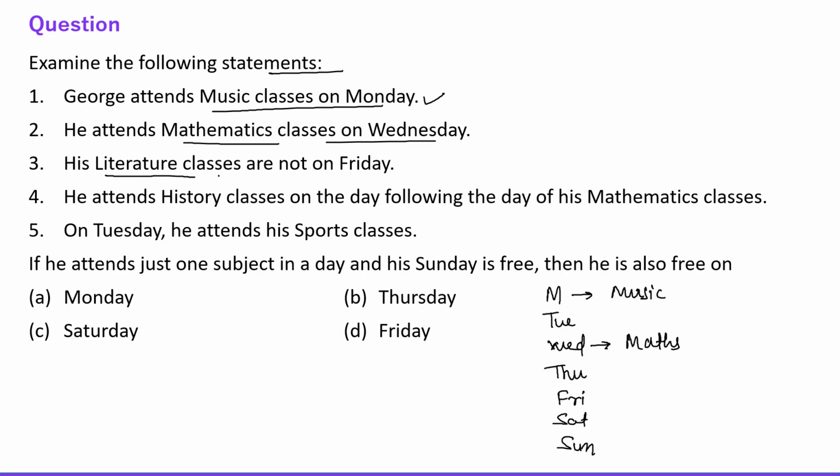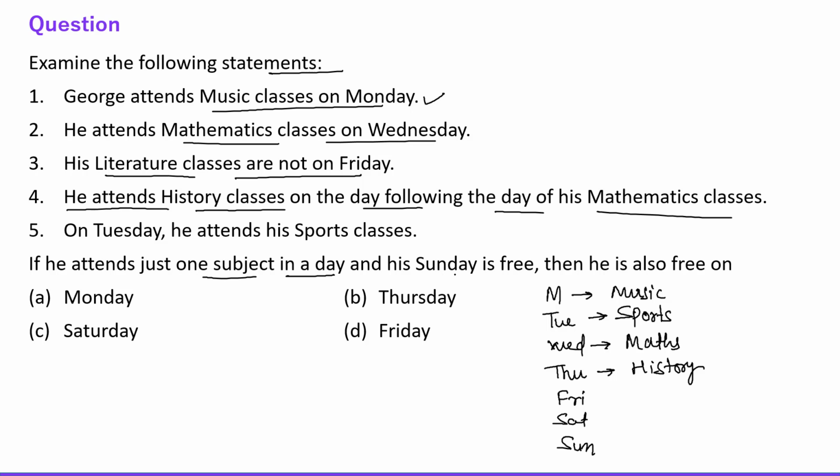Okay. His literature classes are not on Friday. Okay, fine. We will use this information later. He attends history classes on the day following his maths class. History following the maths. Okay, so this is history, right? On Tuesday, he attends sports class. Okay, fine. If he attends just one subject in a day and his Sunday is free. Okay, Sunday is free, right? And then he is also free on.